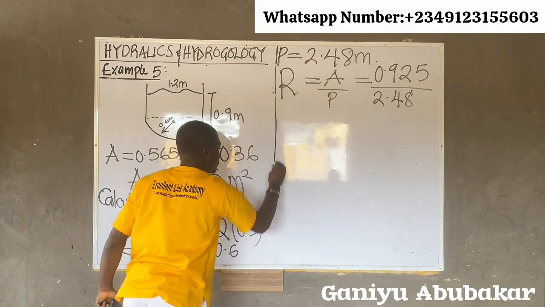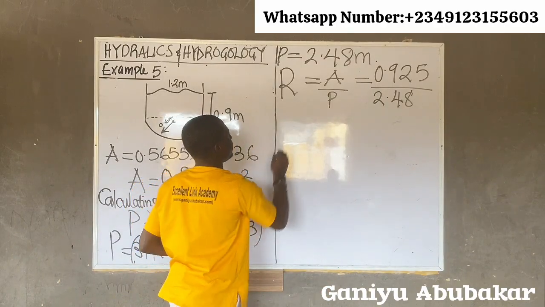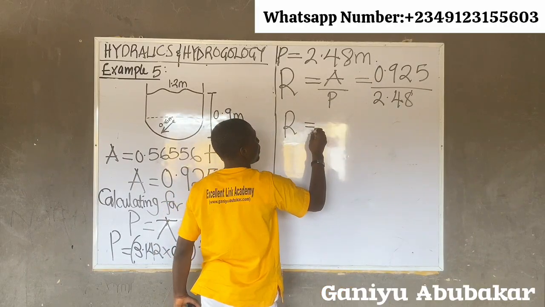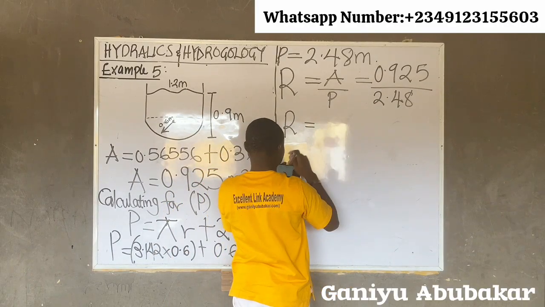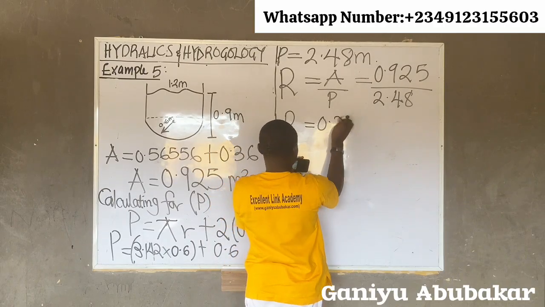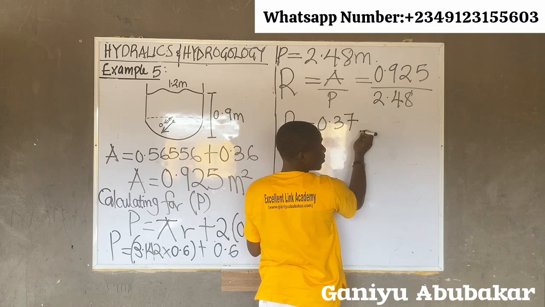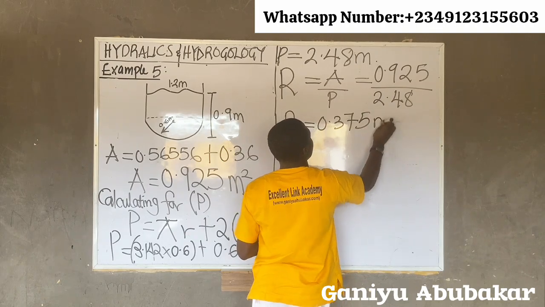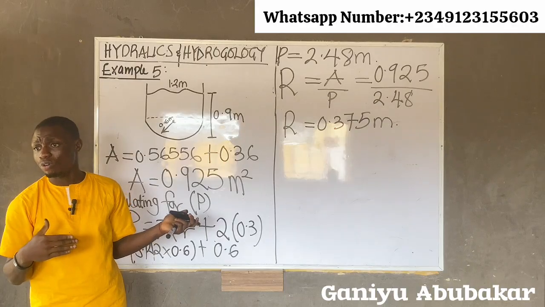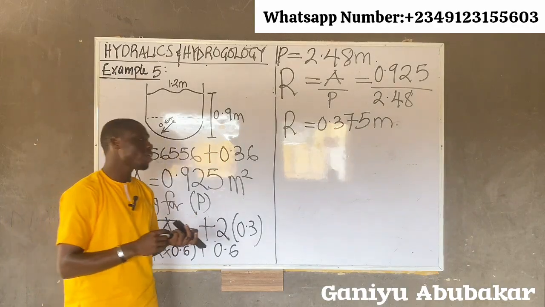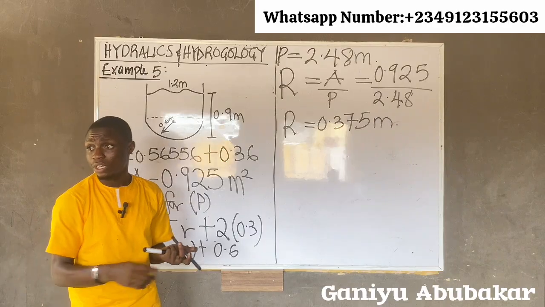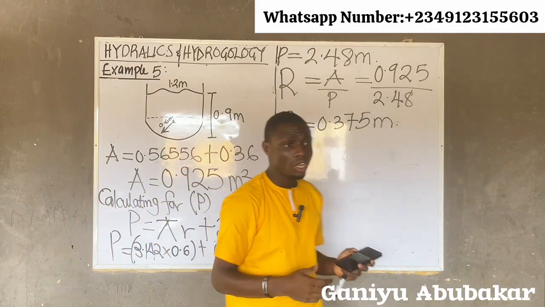All right. Take this one down. So in this case here, I have that my R divides what I have there. What do you have? R is what? 0.37 what? In meters. All right. Please, anything else to look for? No. What I have to find? C. No, it's C. We have to look for C, Abi. We have to look for C. Check. We have to find for C.